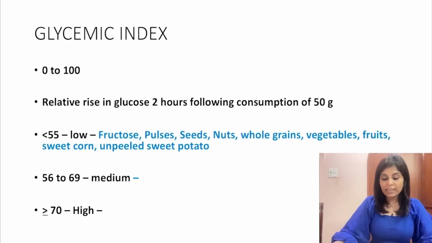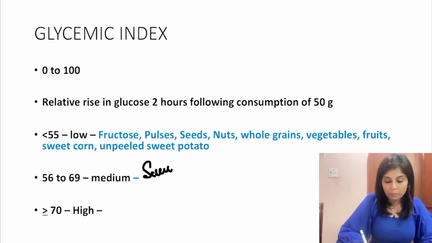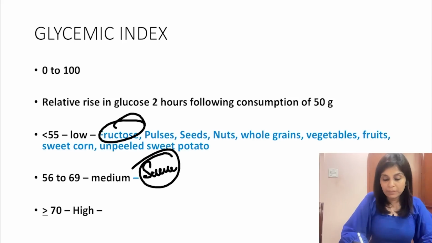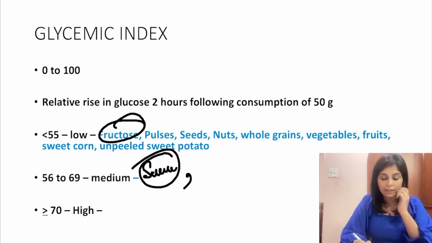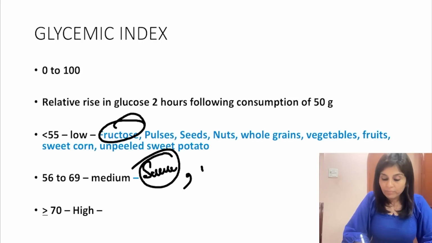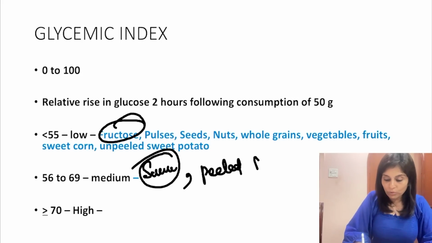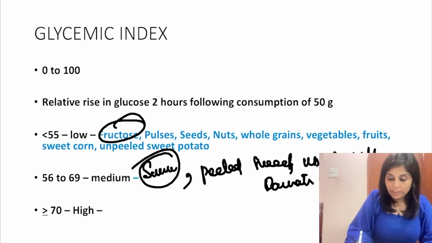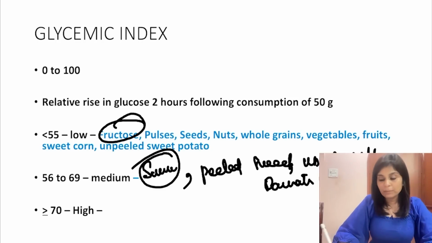Now, what are the food items which have moderate or medium glycemic index? Sucrose. Fructose has got low, sucrose has got medium glycemic index. But apart from sucrose, you should also remember peeled sweet potato. Okay, peeled sweet potato, unpeeled yellow or white potato, basmati rice. Okay, so all these have medium glycemic index.